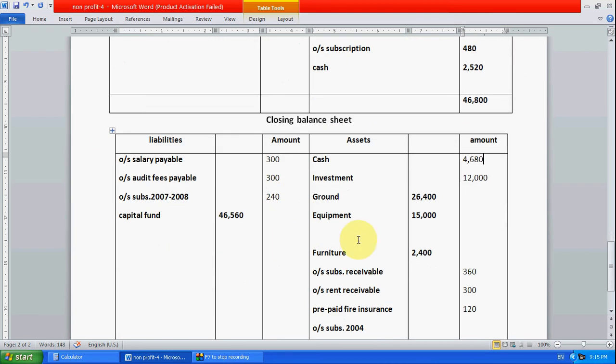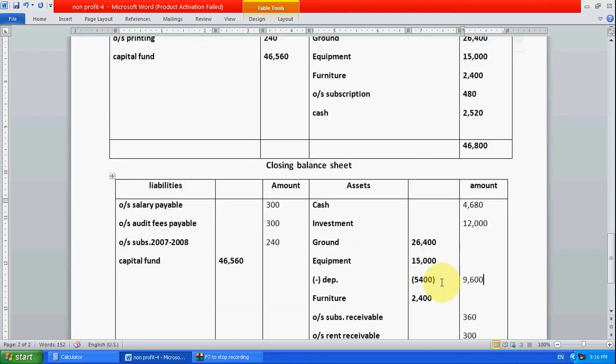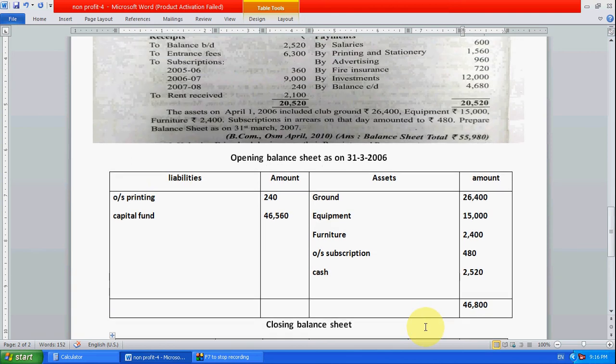Now here, see, after fire insurance we have taken investment and balance, but here depreciation on equipment is 5,400. So we have equipment here, we have to remove the depreciation from this. So right here, minus depreciation. How much? 5,400. Write it in brackets here. After deducting 5,400, how much is the amount? 9,600 will be the amount. First deduct 5,000, then 400, till 9,600.